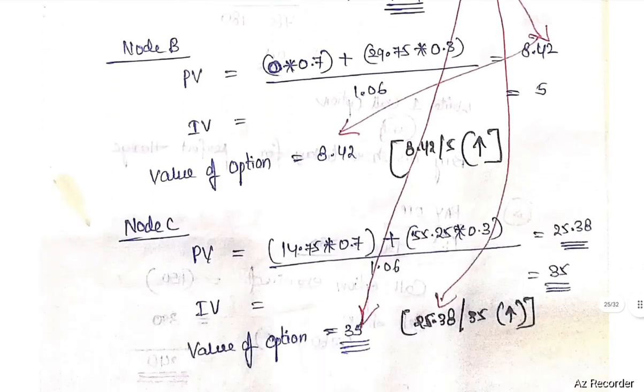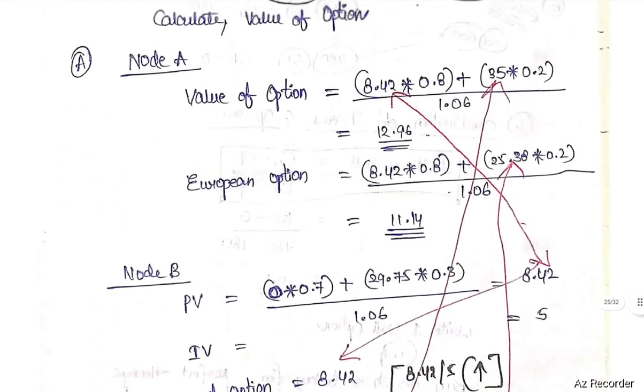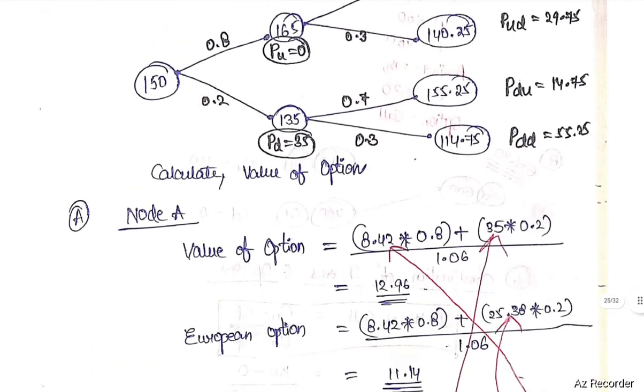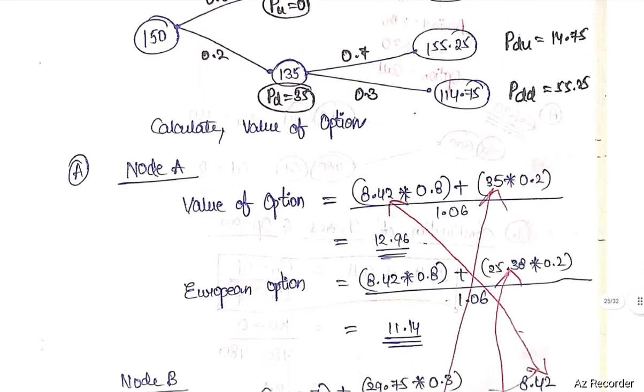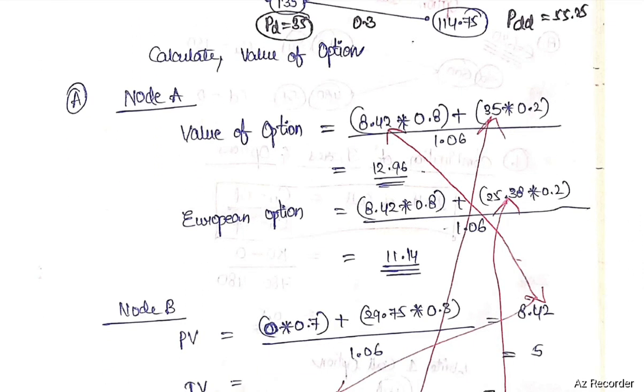First we will do calculation for node C, node B and node A. Finally, we will get the value of the option. In case of a European option, it will be different. In case of an American option, it will be different.